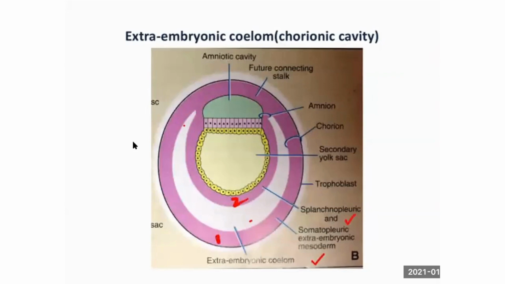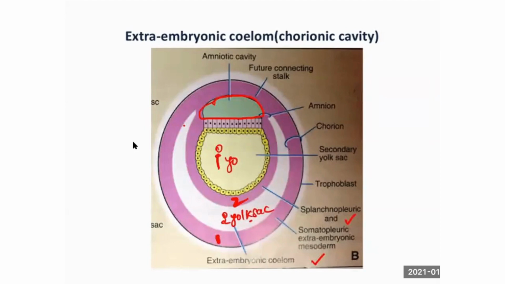Is it clear? Trophoblast has two parts, syncytiotrophoblast and cytotrophoblast. Extra-embryonic mesoderm has two parts, somatopleuric extra-embryonic mesoderm and splanchnopleuric extra-embryonic mesoderm. I said this pink area is already extra-embryonic mesoderm, but a cavity is formed. What is this cavity called? Amniotic cavity. But what is this sac called? Primary yolk sac. This is called the secondary yolk sac. This cavity is not extending above the amniotic cavity. It is very clear. Am I right?